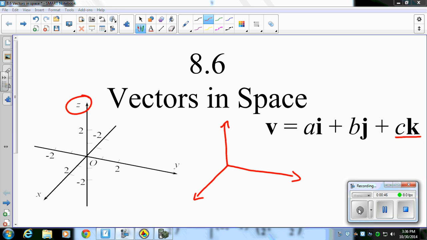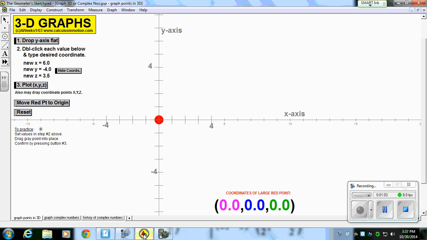These are representing the positive directions. So this is positive x, this is positive y, and this is positive z in three-dimensional space when we typically graph it like this.